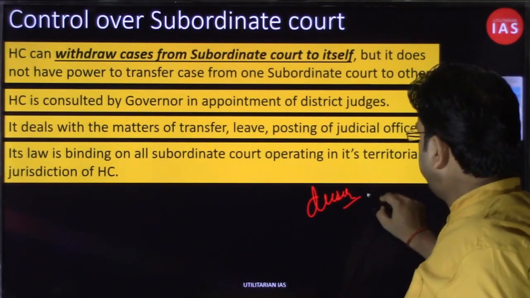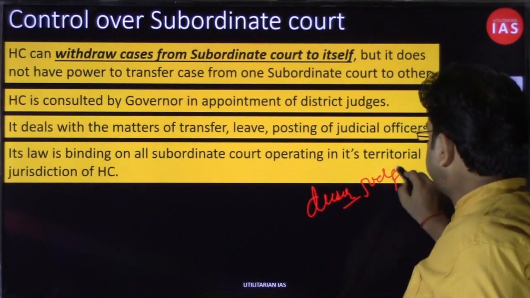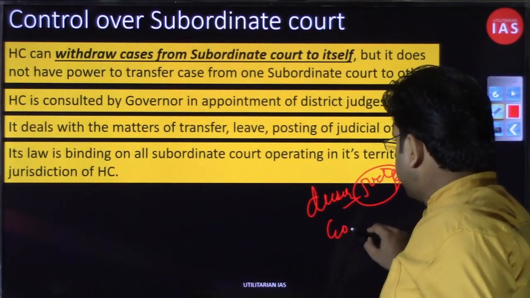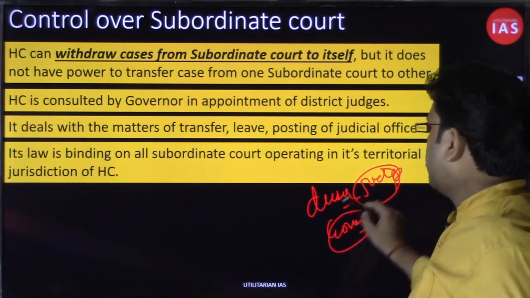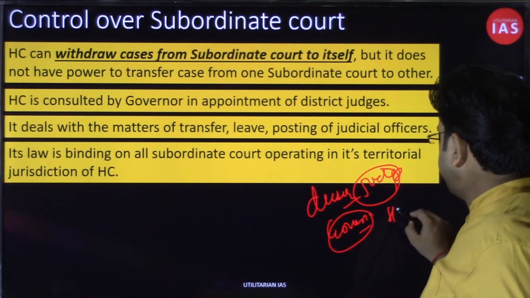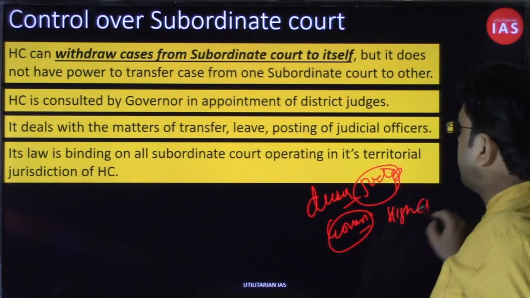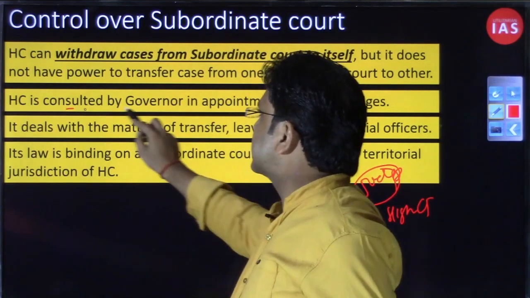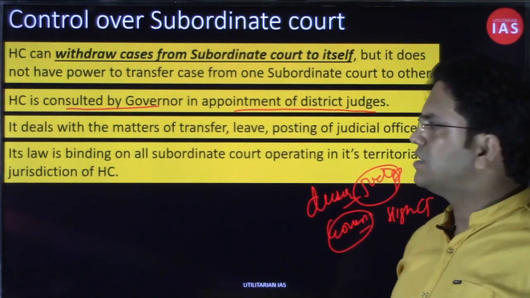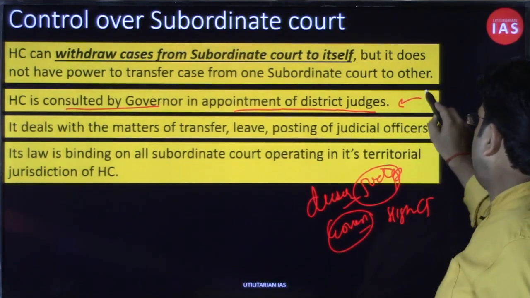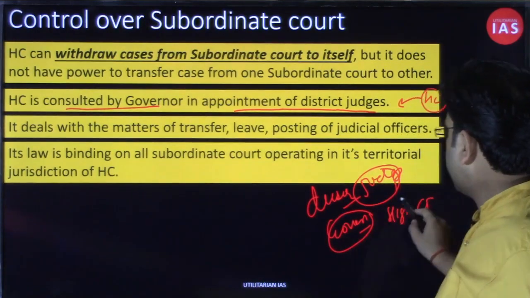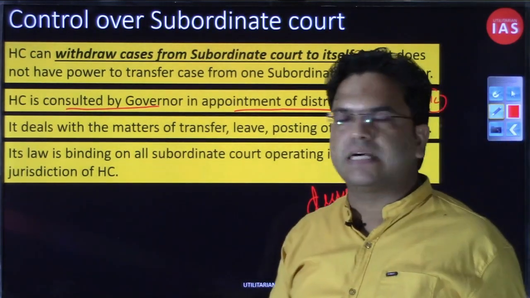When a district judge is to be appointed, the governor appoints the district judge, but while appointing, he will consult the High Court Chief Justice. So the High Court is consulted by the governor in the appointment of a district judge. That is a control measure of the High Court on subordinate courts, that in the appointment of subordinate court judges, the High Court is going to be consulted.